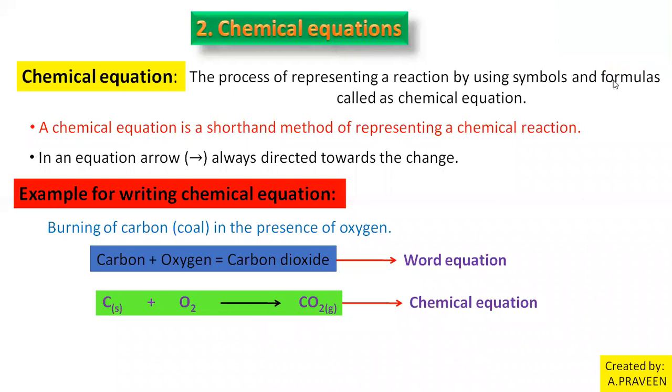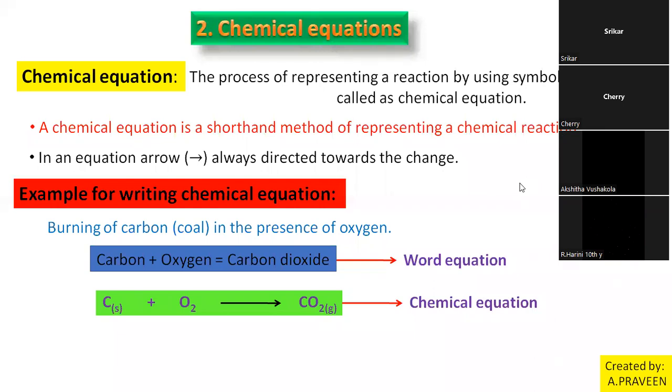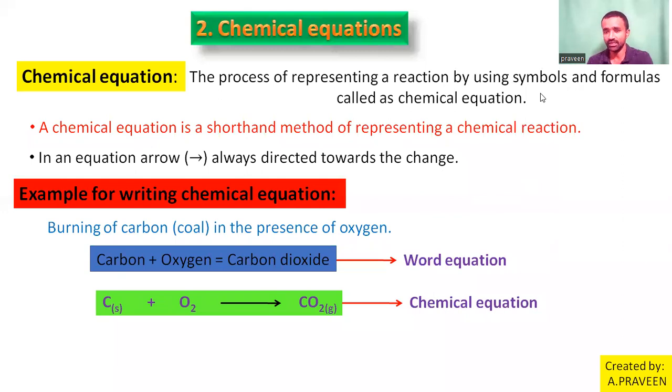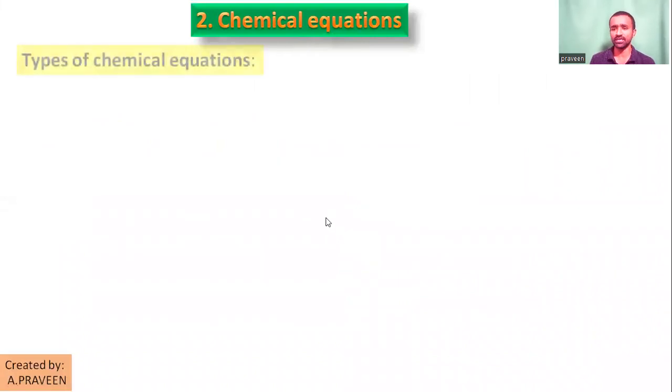If there is any doubt, everything is clear? Okay. So now the topic is changed: types of chemical equations. We know what a chemical equation is. Now we are learning about the types of chemical equations, and this is a very, very easy one.